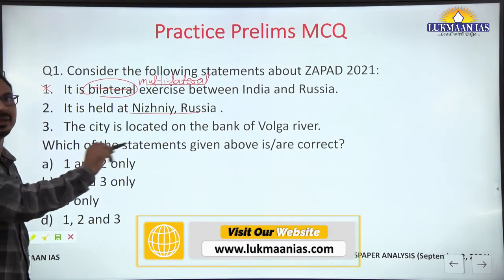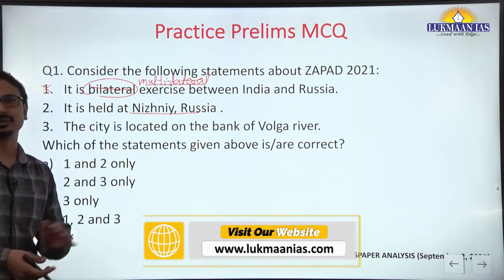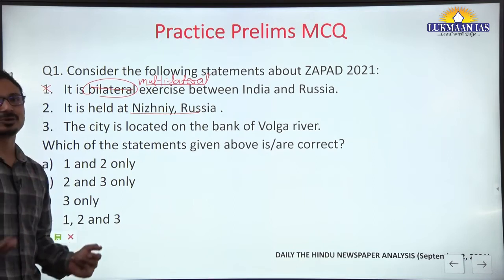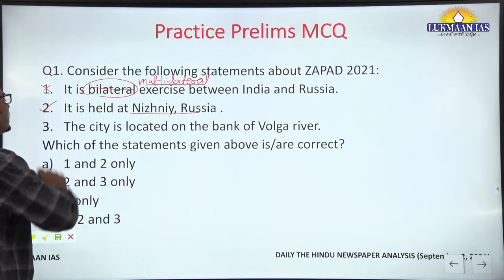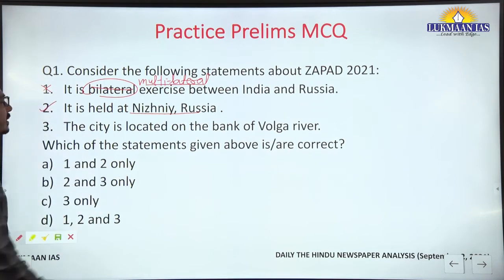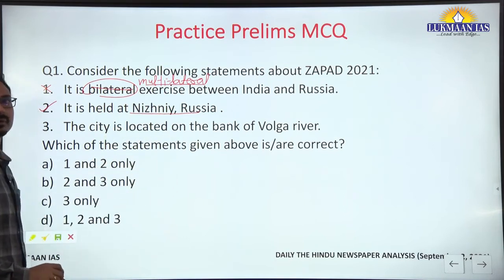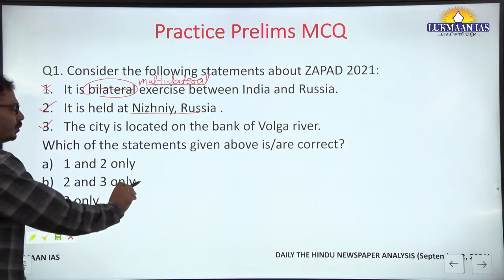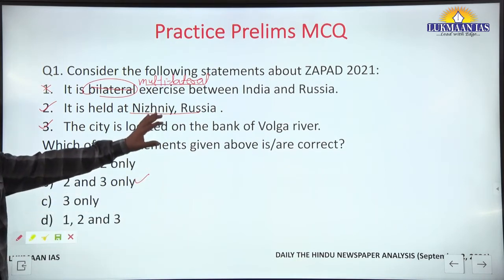It is held at Nizhny, Russia. Okay, it is being held, we can say that, because in UPSC the question will be framed like this only, after being held. In the prelims examination, which is in October, it will be framed as held in Nizhny, Russia, so it is a correct statement. And the city Nizhny, Russia is located on the bank of the Volga river. Yes, just now we talked about this. So the answer should be 2 and 3 only, option B. Right? Have you understood this?